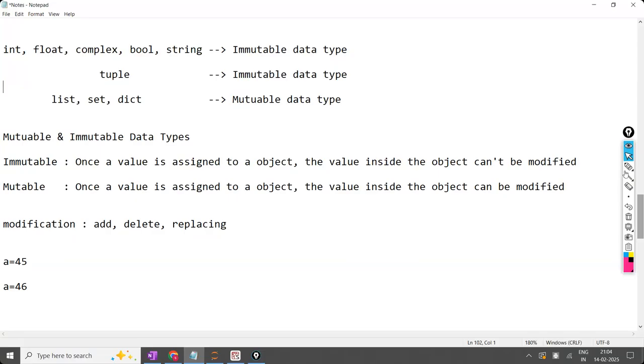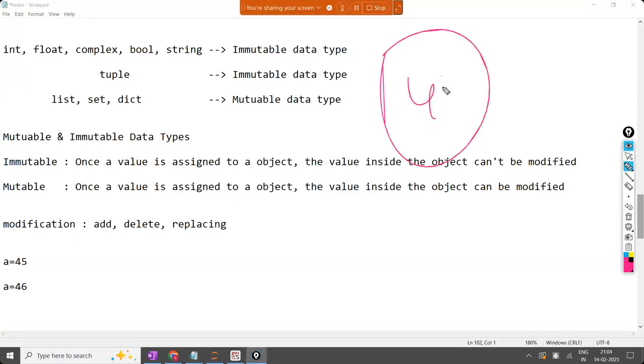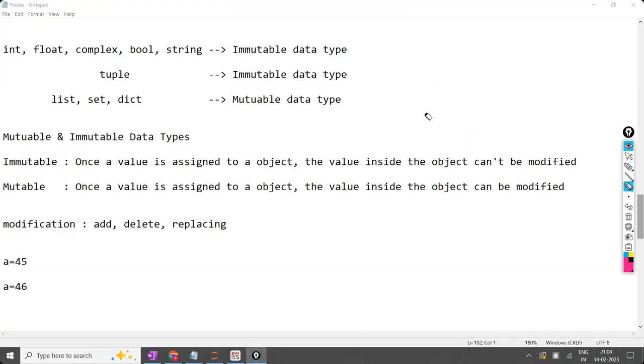So now you are replacing 45 with A and you are deleting the entire object. You are not deleting the internal value, right? Are you deleting only 45? Is it like this? No. You are deleting the entire object. The entire object can be deleted. Internal values you can't touch. Within immutable objects, internal values you can't touch. You can't replace, you can't delete, you can't do anything. Are the points clear?